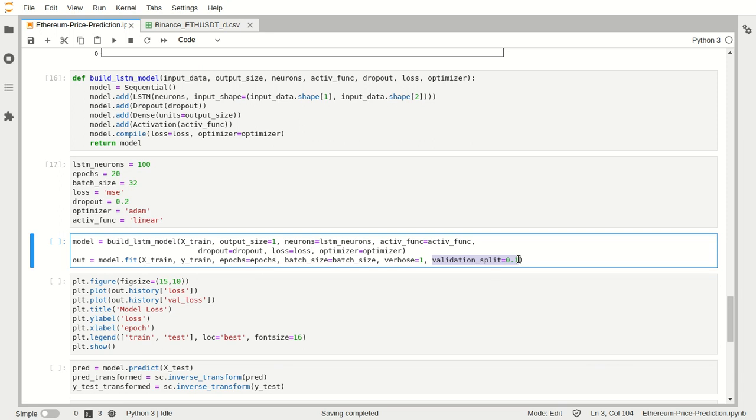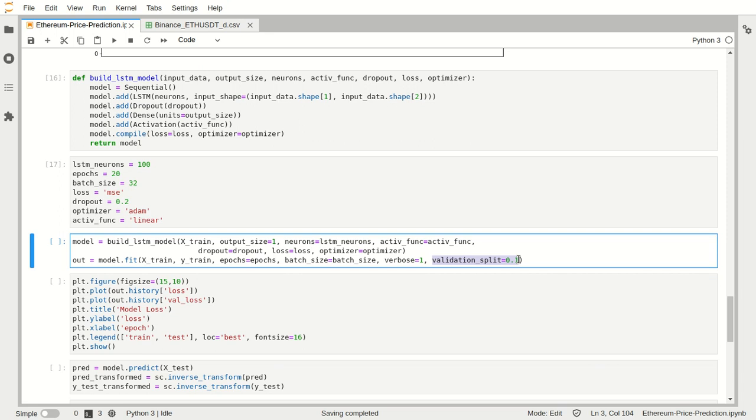There are three sets: a training set, test set, and validation set. A validation set is just like a test set during training. What does it do? Let's say for an example, we have a data set. We divide our data set into three parts. Two parts of that will be used for training, and the third part will be used for testing. That part is called the validation set. Then another two parts will be used for training, and the one remaining part will be used for validation.